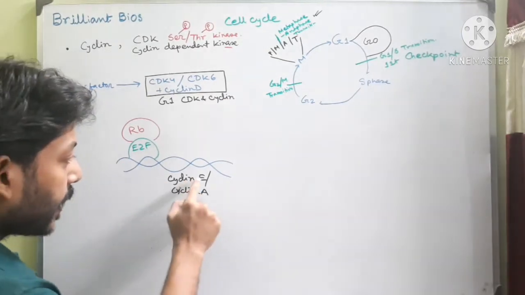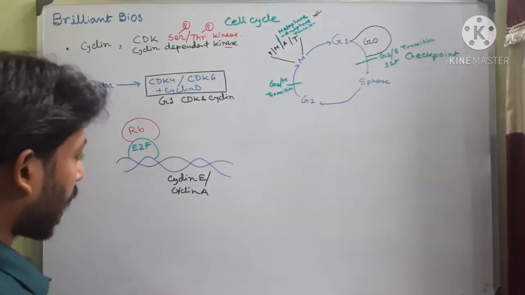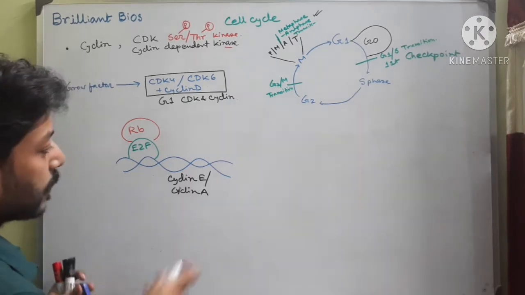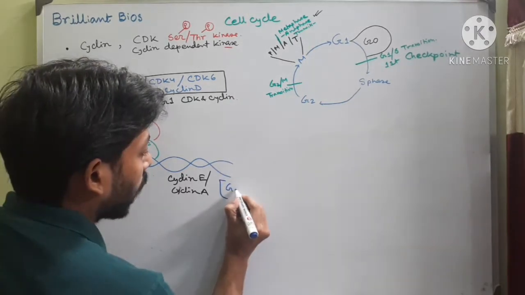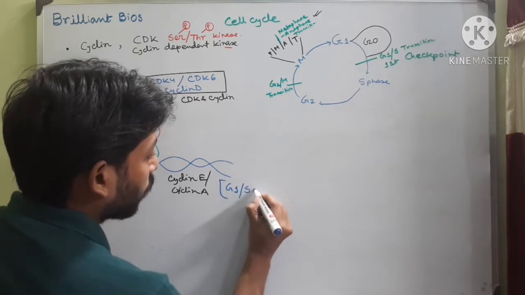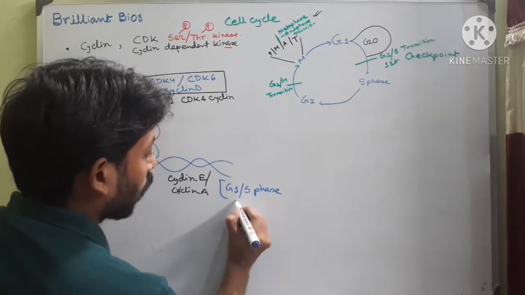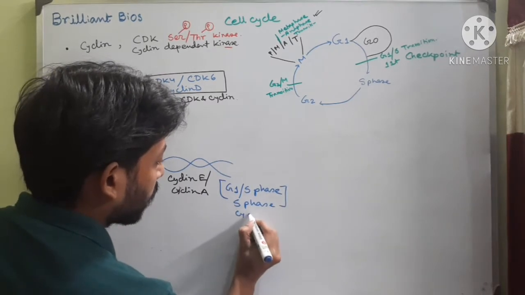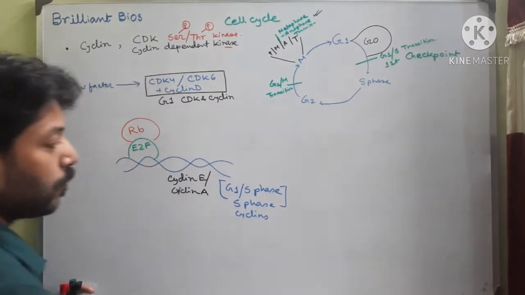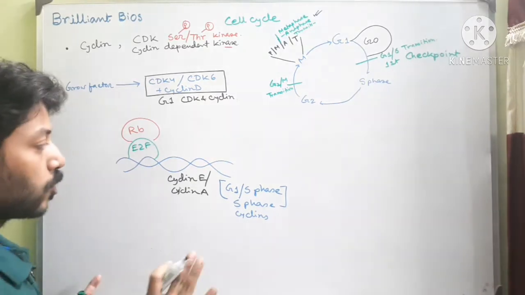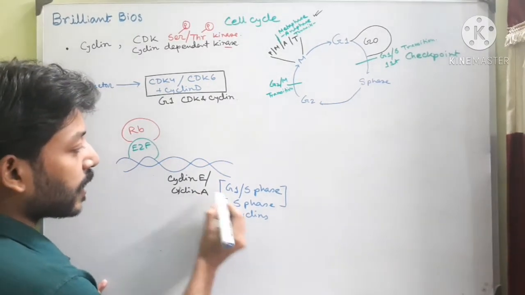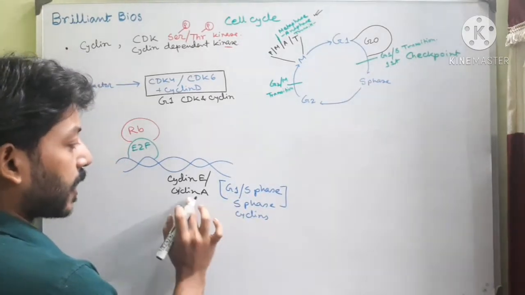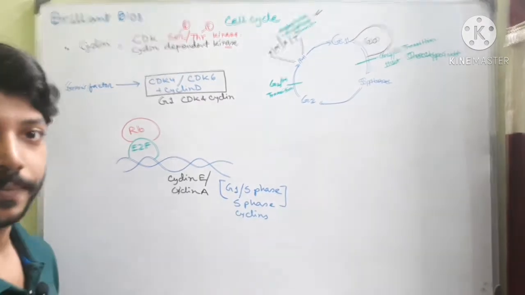Why? Because cyclin E and cyclin A are G1/S or simply S phase cyclins. If you watch my previous video, you must know that cyclin E is the G1/S phase cyclin and cyclin A is the S phase cyclin.